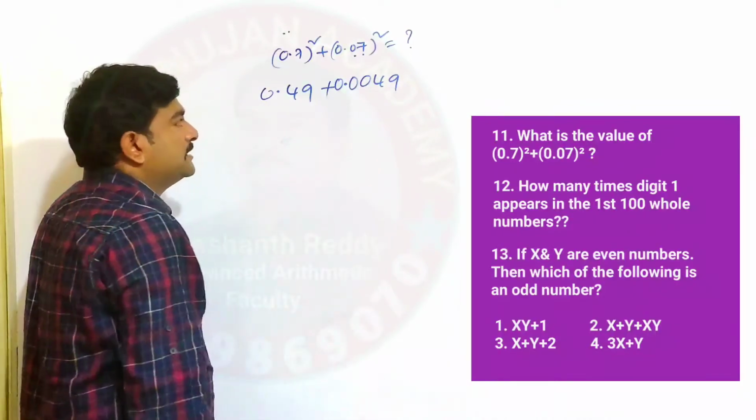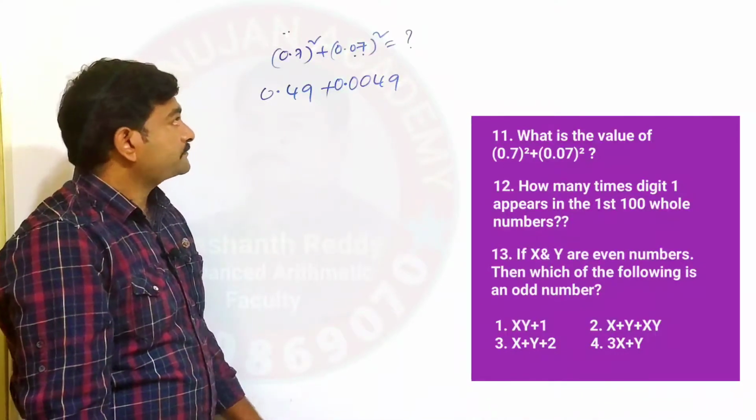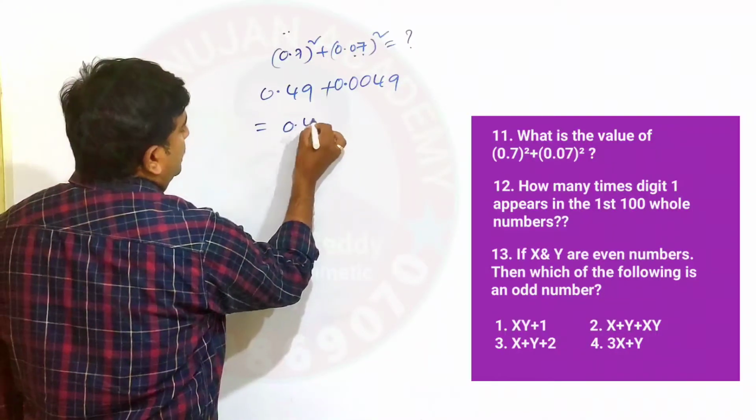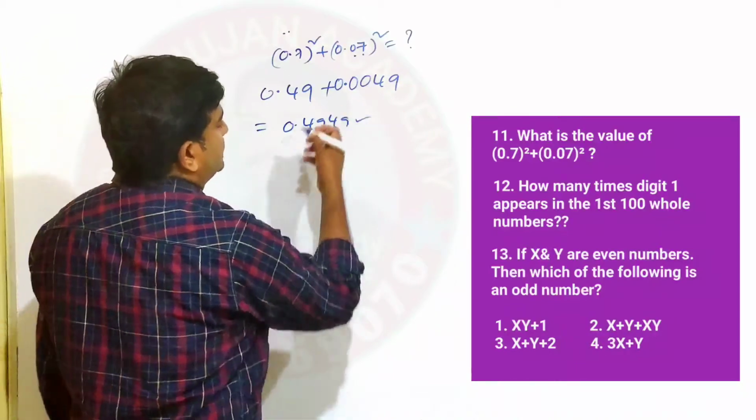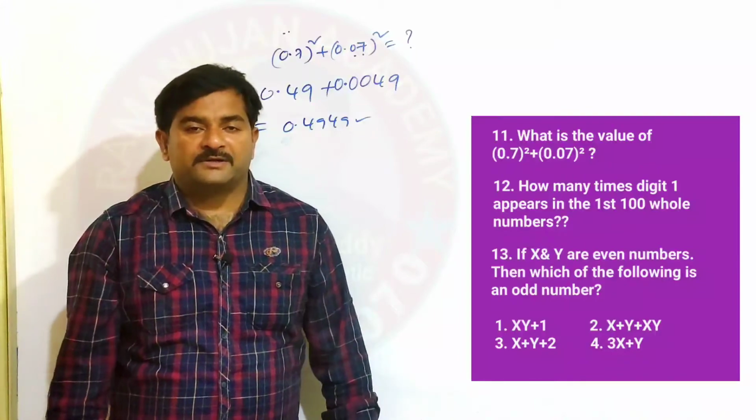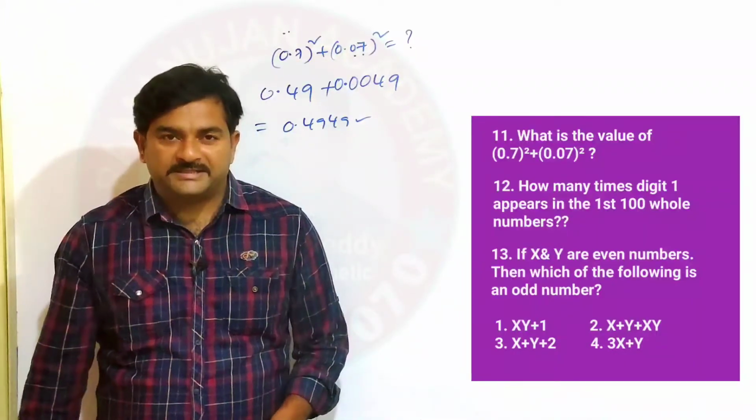So 0.0049 and 0.49. You have to add both. If you add both, 0.4949 is your answer. That's all. Very simple question. Normal calculation. So let's see the next question.